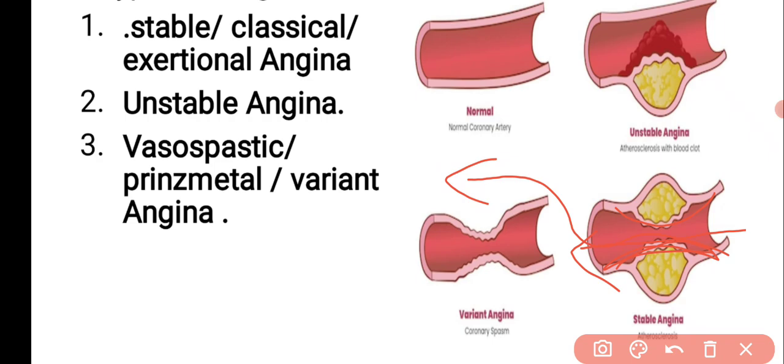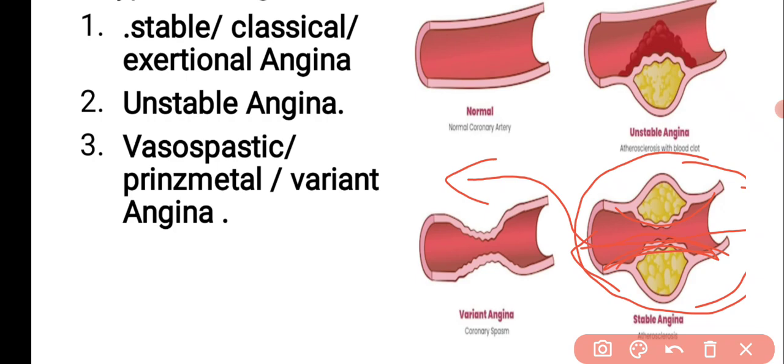So how can we reduce this? Here it is due to what? Increased cardiac work. So if we reduce the cardiac work, ultimately the oxygen demand of the heart is reduced, so ultimately the pain is relieved. This can be managed by giving drugs that reduce the cardiac work. What the determinants of the cardiac work are, we'll discuss later.